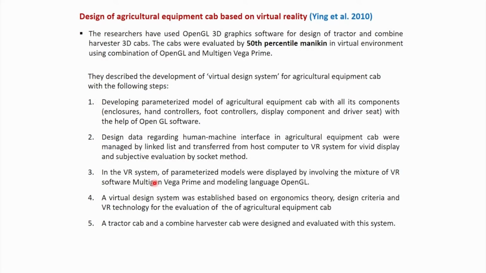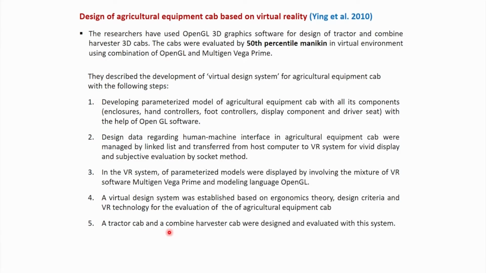In the virtual reality system, parameterized models are displayed by involving a mixture of virtual reality software, that is Multigen Vega Prime, and the modeling language OpenGL. Next, a virtual design system was established based on ergonomics theory, design criteria and virtual reality technology for evaluation of the agricultural equipment cab.